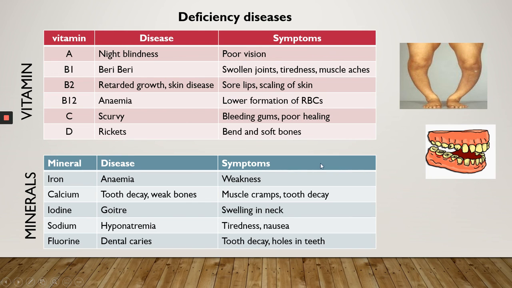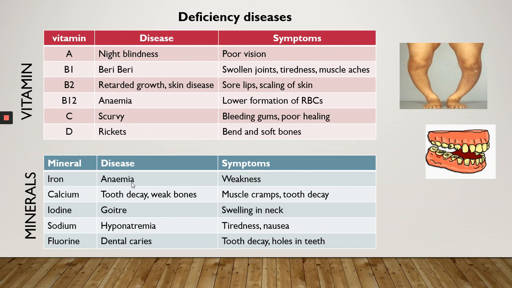Now the next table is of the other minerals, the different types of minerals and their diseases and symptoms. Deficiency of iron again causes anemia, with weakness because of the deficiency of red blood cells.